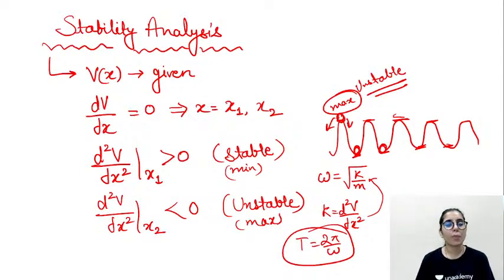I have told you one more thing, that we will not always be using the given potential in every case. We can also go for some other potential, which is generally known as the effective potential.